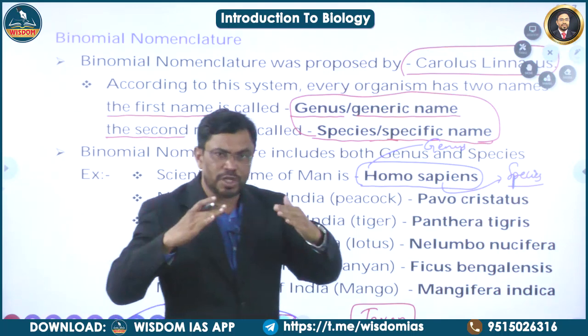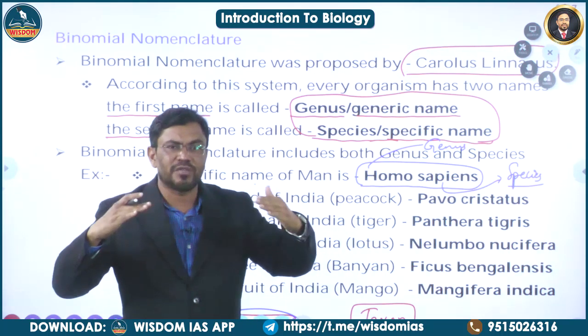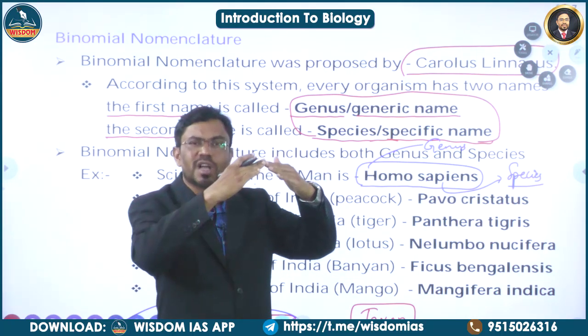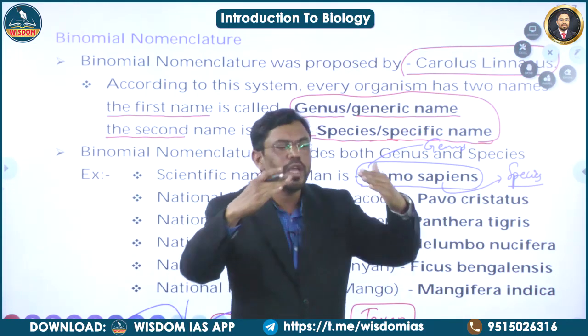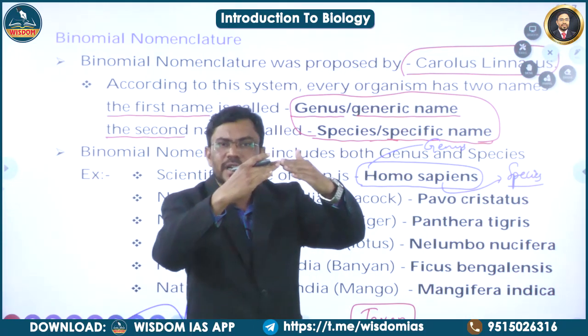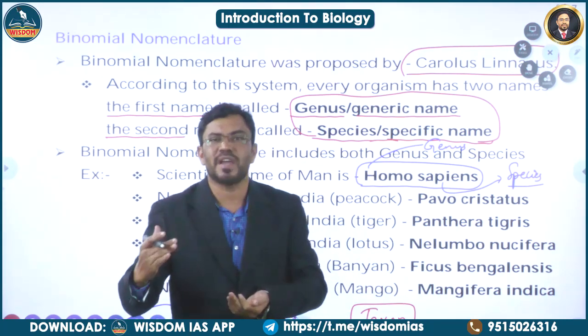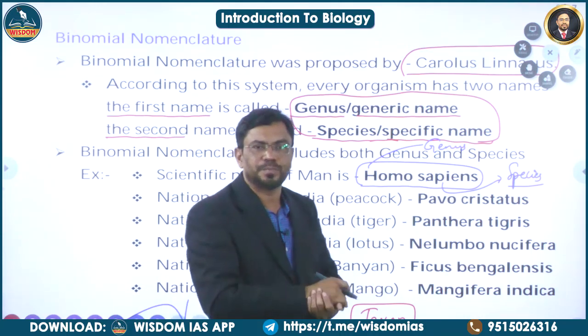The organisms of the species differ in some characteristic features, but they share a common character. So as they are sharing a common character, they belong to one particular genus. For example, Homo sapien and Homo erectus: the species are different, the genus is same.